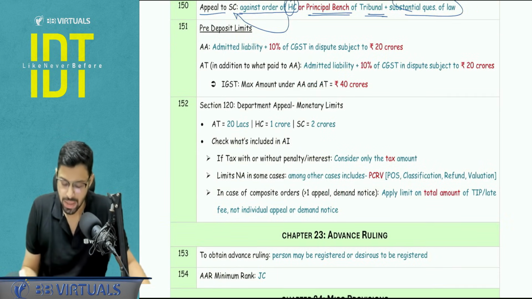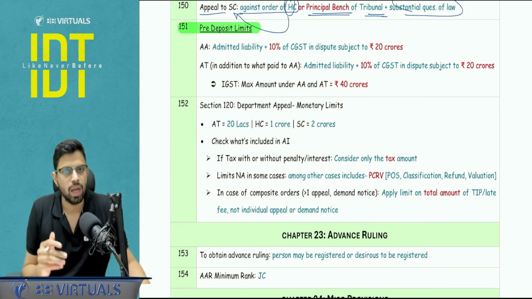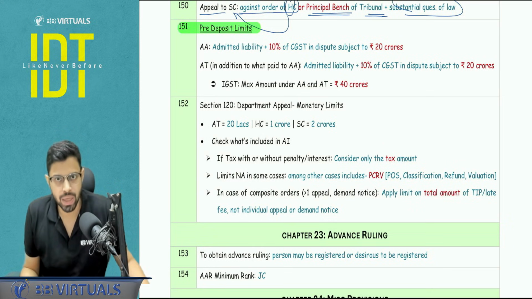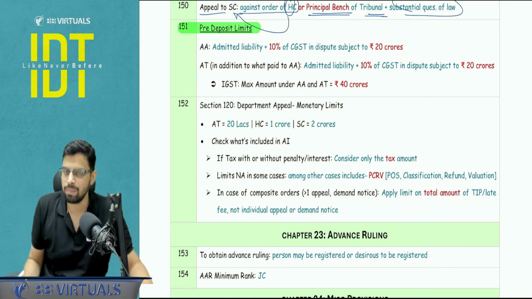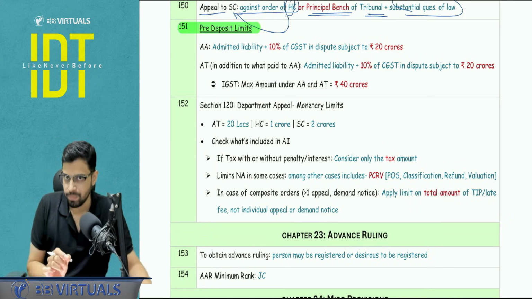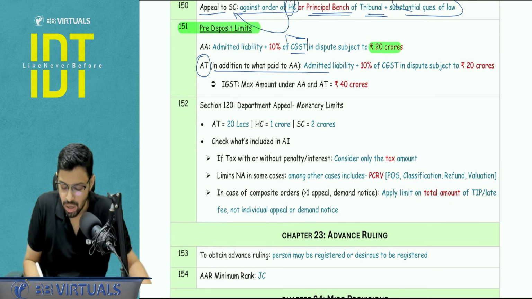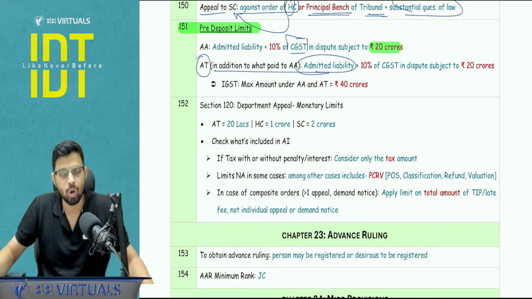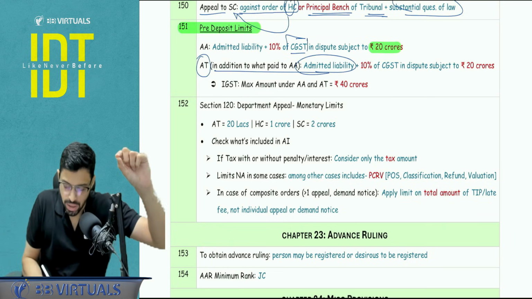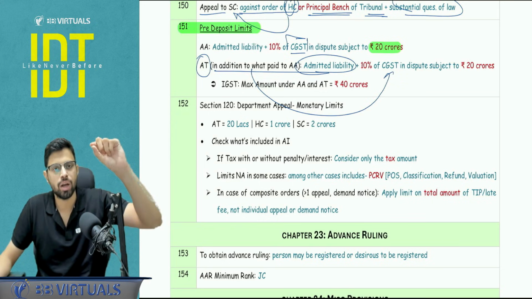Pre-deposit limits, something that you cannot miss, very important. When you are going for an appeal to the appellate authority, it is admitted liability plus 10% of the GST in dispute, subject to 20 CR. I am talking about the CGST right now. For IGST, it will be 40 CR. And when I am going to the appellate tribunal, whatever is my admitted liability, that will go in addition. So this in addition will be for this particular disputed amount.